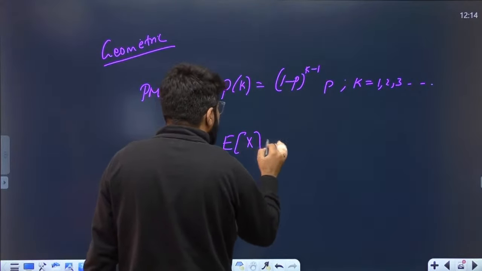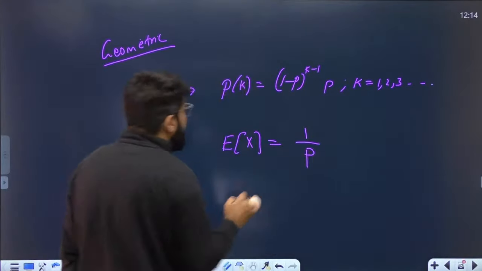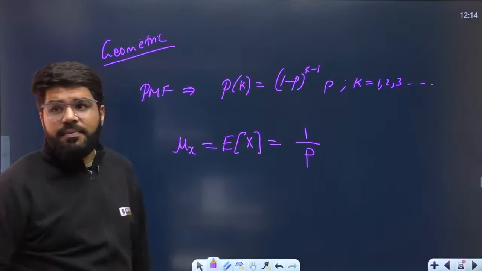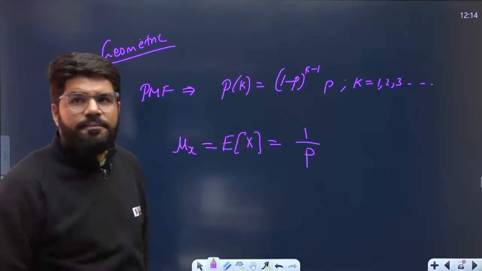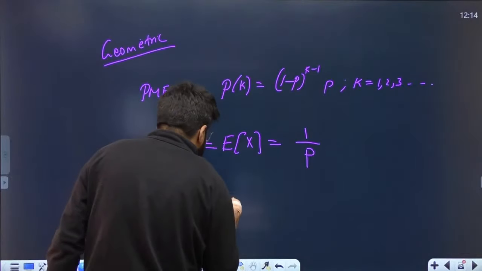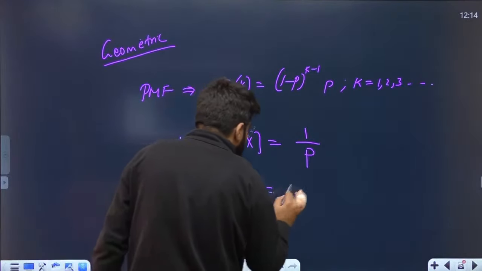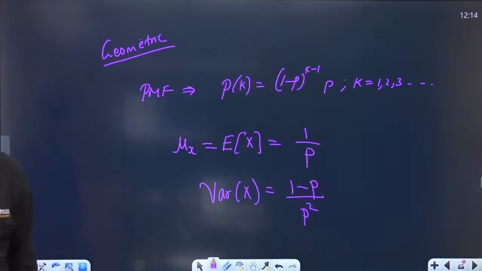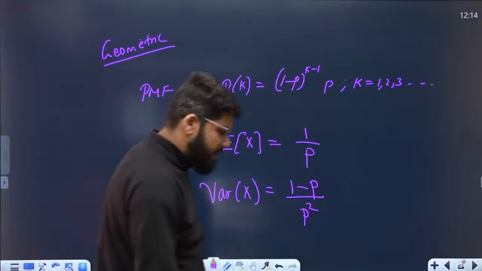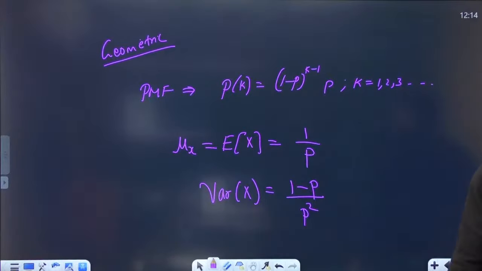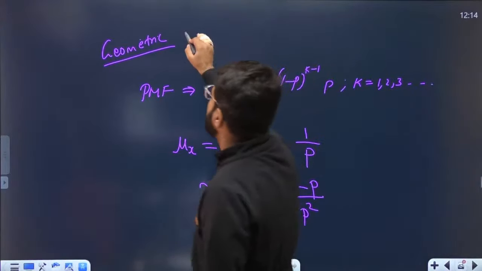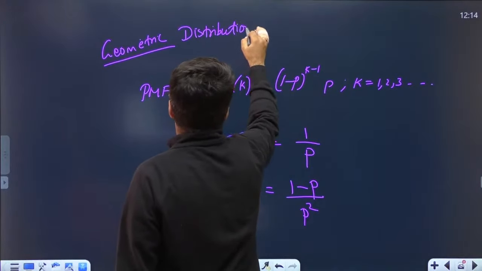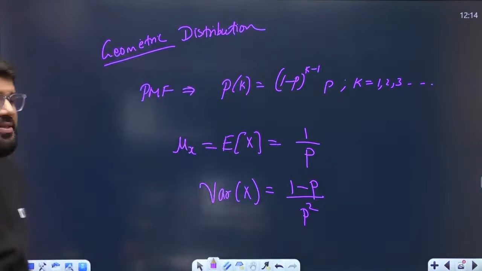Let's not derive, let's write down the final formula. The expected value or the mean of this random variable is 1 upon p. The variance of this distribution is (1 minus p) divided by p square. These are the important formulas that you must know with respect to a geometric distribution.